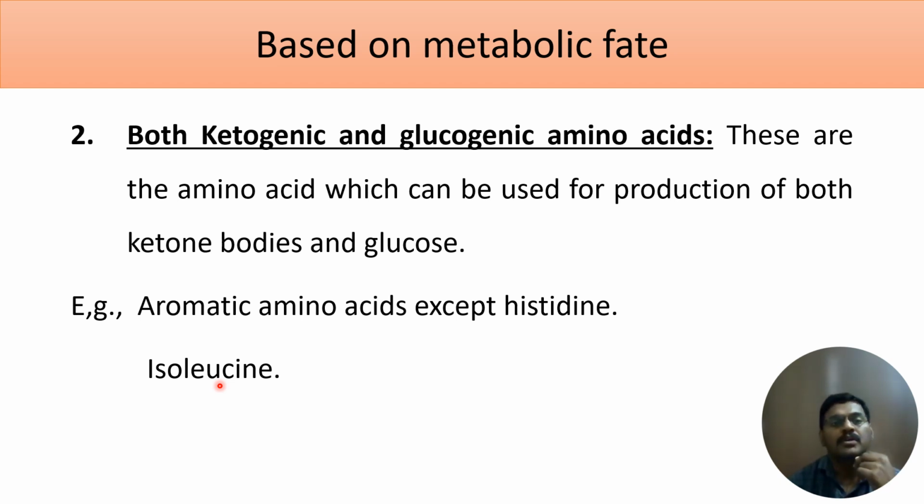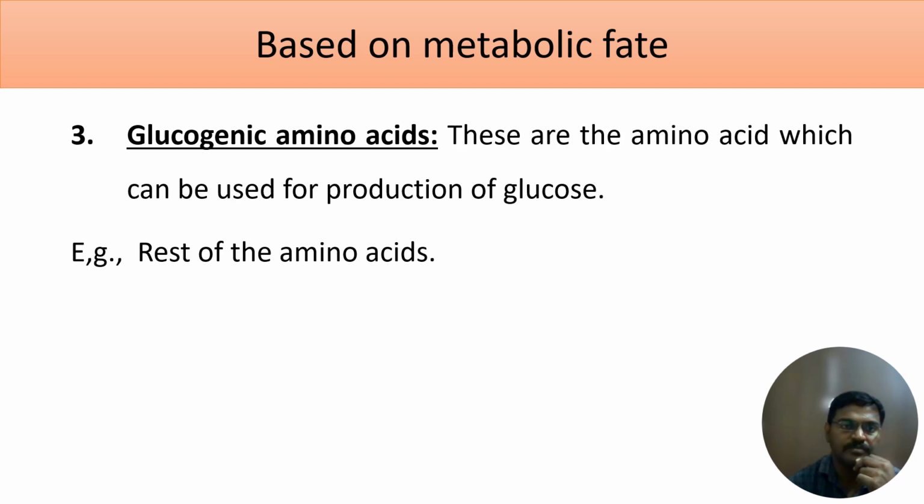Okay, PITT. Phenylalanine, isoleucine, tyrosine, tryptophan. These are the amino acids which will come under both ketogenic and glucogenic. And the rest of the amino acids will come under purely glucogenic amino acids.